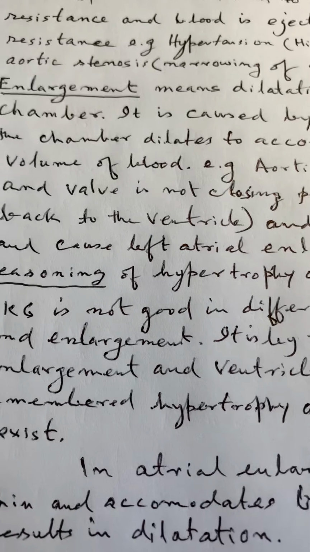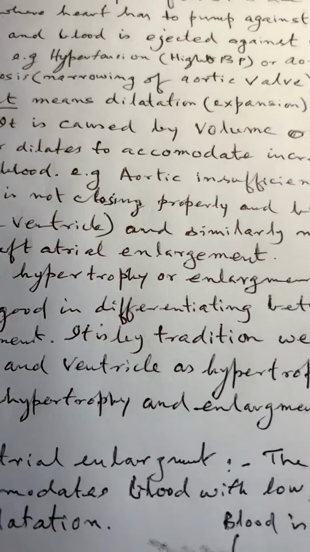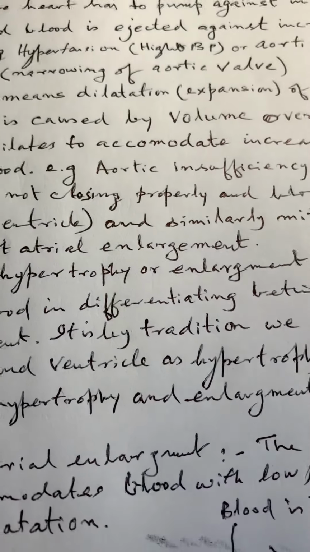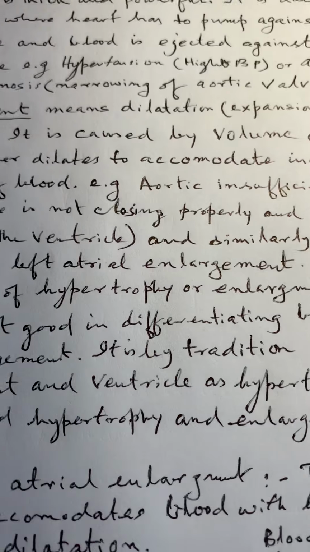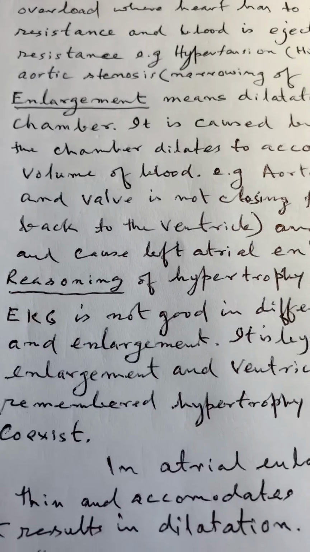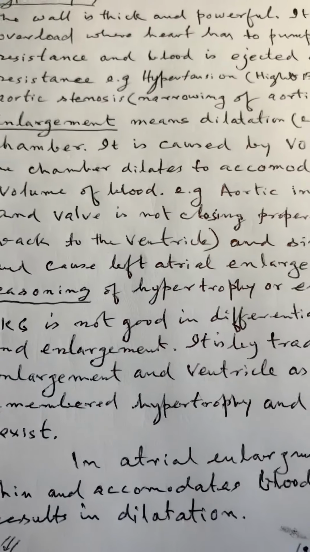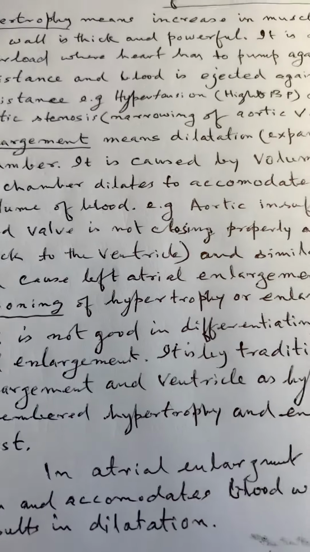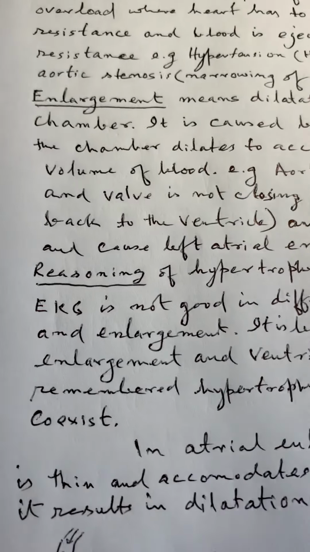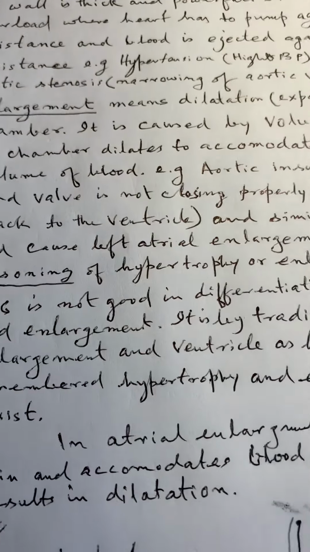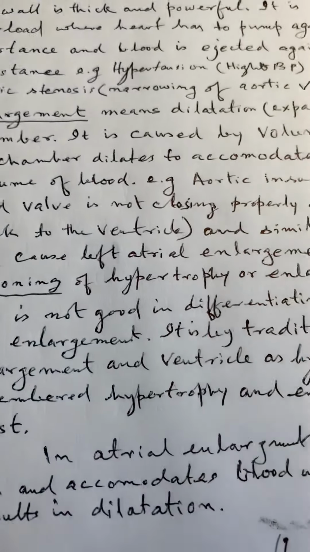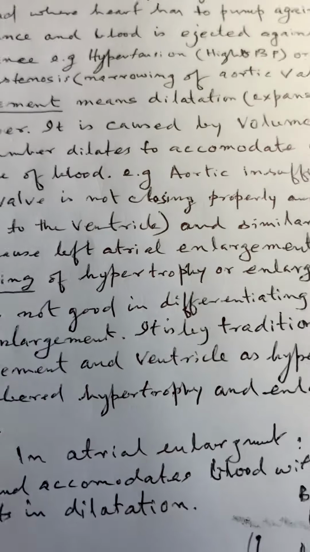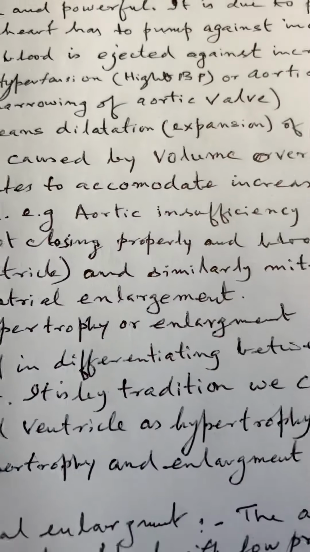the aortic valve is narrowing. This will also cause increased resistance in the flow of blood from the left ventricle to the aorta. So, in a nutshell, in hypertrophy the muscle mass is more and it is powerful, and it is seen because of pressure overload, pressure in the aorta. So the blood has to be pumped against pressure, for example, in hypertension and in aortic stenosis.